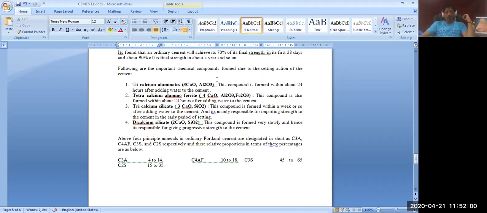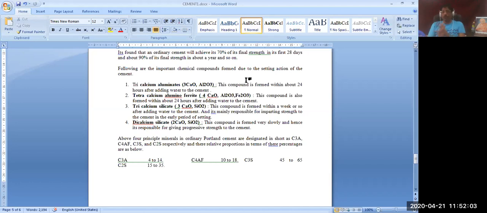So what are those complex chemical compounds? Those complex chemical compounds are known as Bogue's compounds. We have already discussed it, Bogue's compounds. Those compounds are, first, tricalcium aluminate, mentioned as 3CaO.Al2O3. This compound is formed within 24 hours after adding the water to cement, immediately after water is added. Second, tetracalcium aluminoferrite, that is 4CaO.Al2O3.Fe2O3, tetracalcium aluminoferrite.